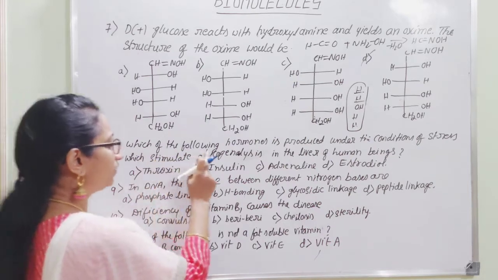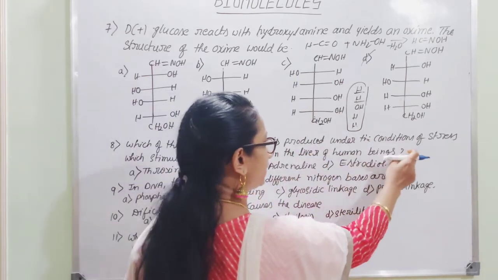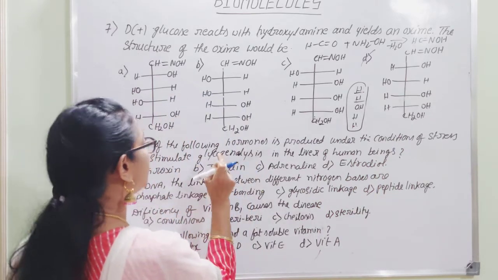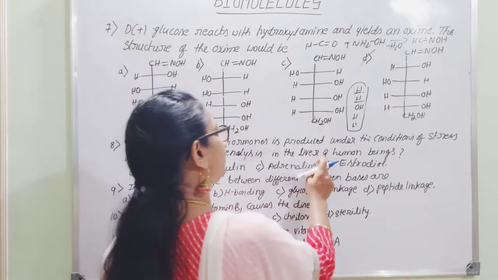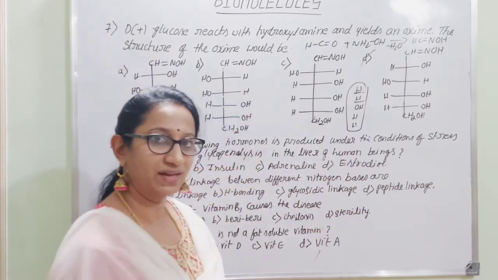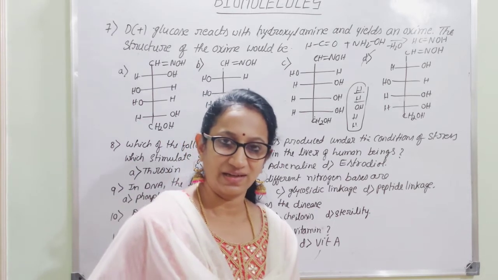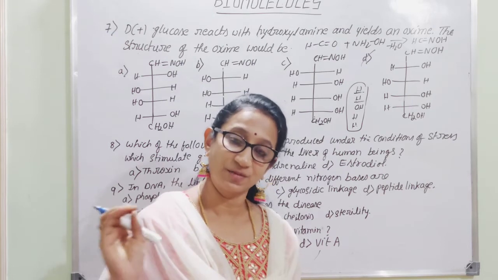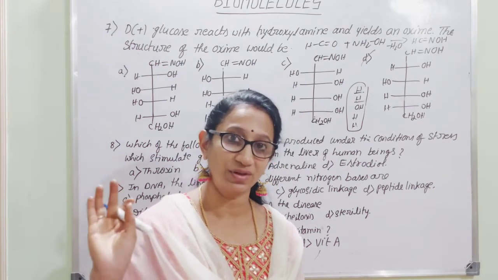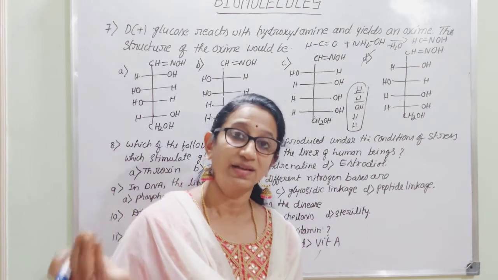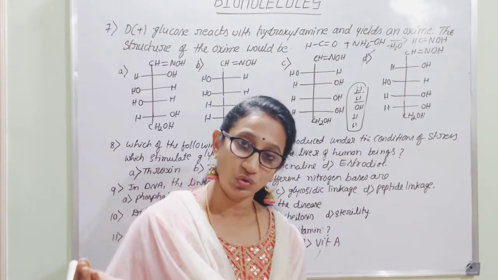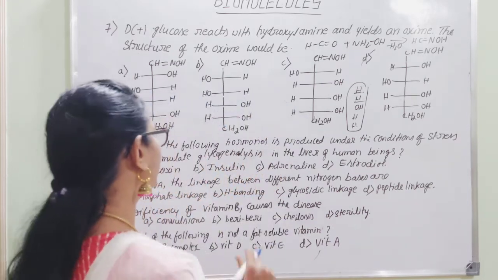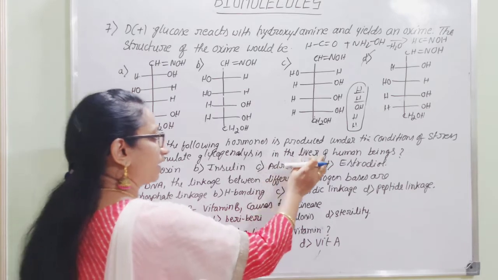Next question. Which of the following hormones is produced under the conditions of stress which stimulates glycogenolysis in the liver in human beings? Usually when we come under stress, under very different, unexpected circumstances, immediately there will be generation of glucose, that is glycogen will be converting into glucose in our liver. So that will be helpful to control our stress.